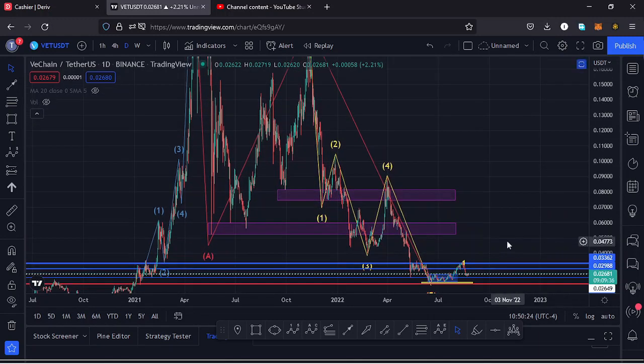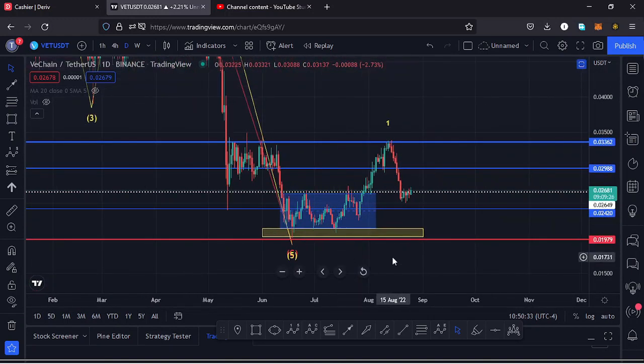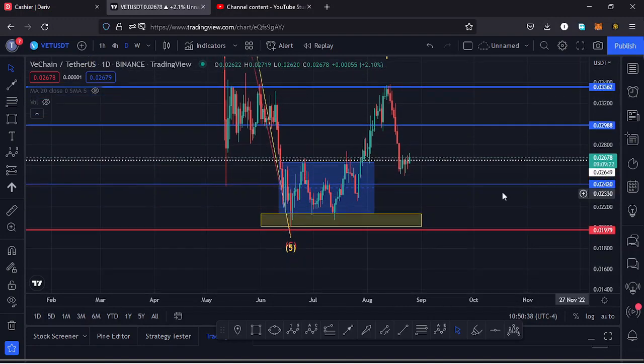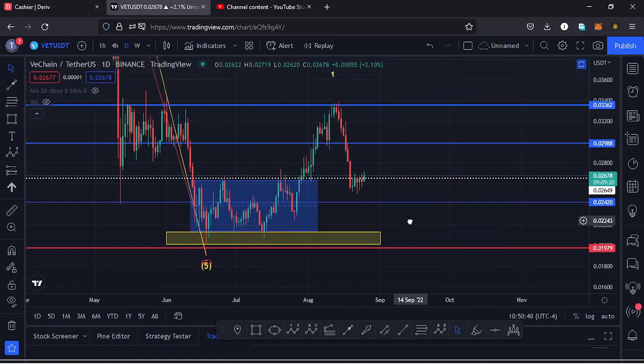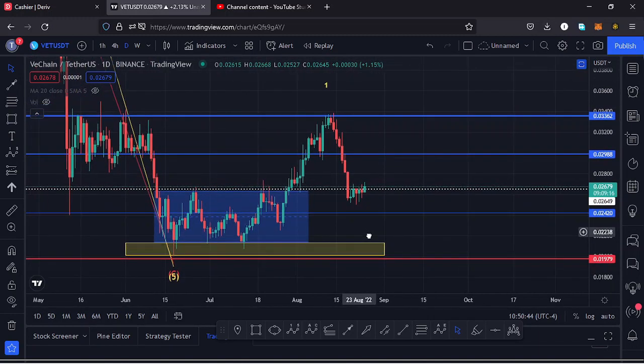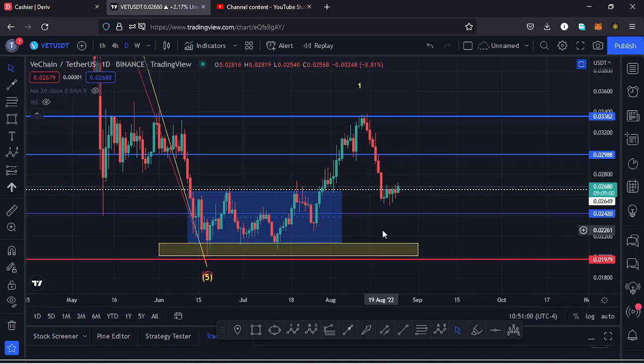And if I start my analysis here on the daily chart, you can see we had been trading within this channel. We managed to break out of that channel to the upside. We continued pushing higher. We even managed to break above key areas of resistances here on the daily chart. We also faced a key area of resistance at around the $0.03362 mark, and we did not manage to break above that key area of resistance. We got rejected, and we are seeing a massive pullback to the lower side.